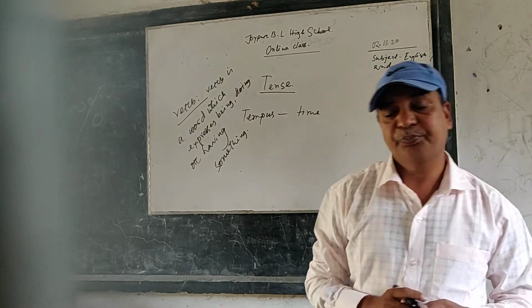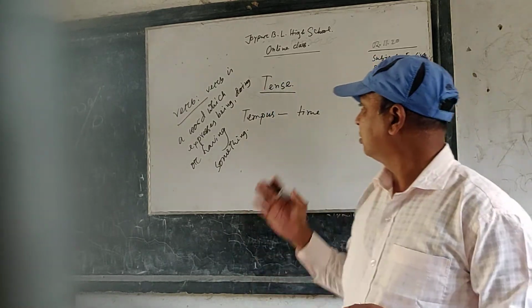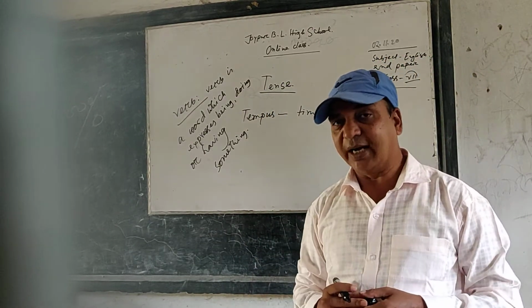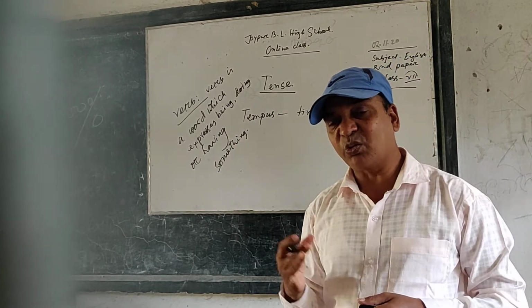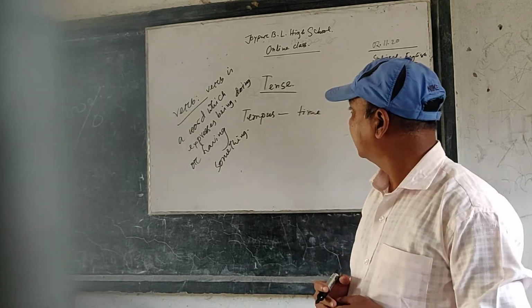Dear learners, try to understand the definition of verb. Verb is a part of a sentence. It is called the soul of a sentence.